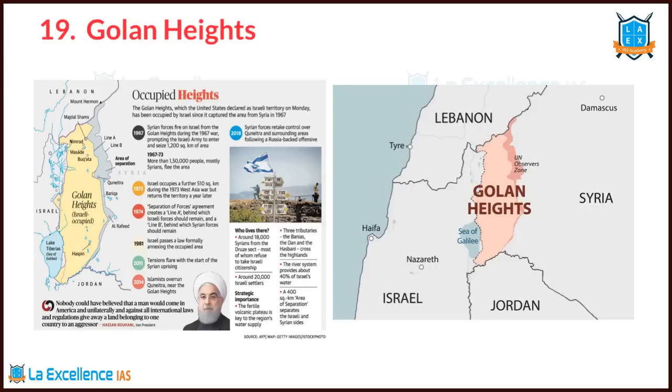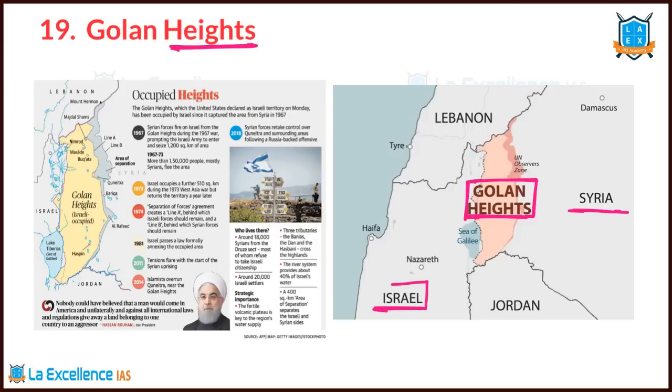Now, let's move on to West Asia. Golan Heights. Golan Heights is a place in Syria. So, what is that? Let us understand. Between Israel and Arab countries, there was a war. During that particular war in 1967, Israel occupied this place called Golan Heights. Why is this region important? This region forms the watershed, and it has many lakes and rivers.